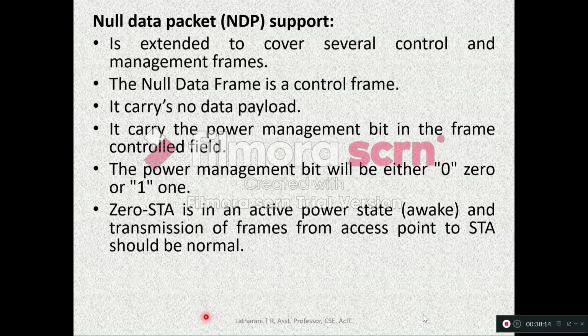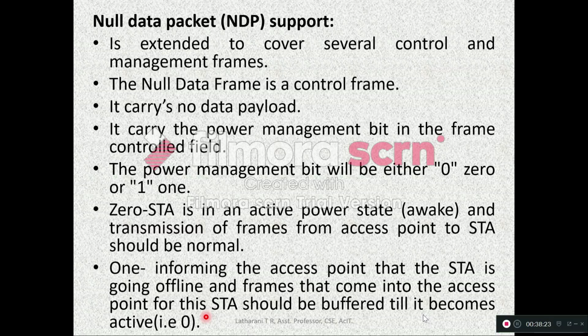If it is 1, it is informing the access point that the station is going offline, and the frames that come into the access point for this station should be buffered till it becomes active, which is 0. So that is how this power management bit is made use of.